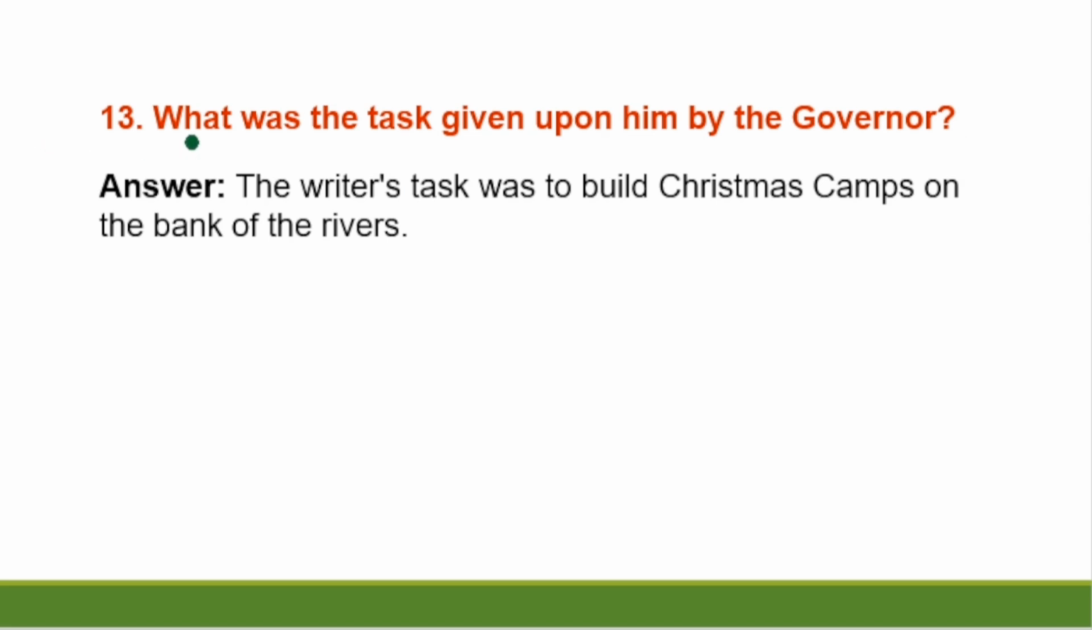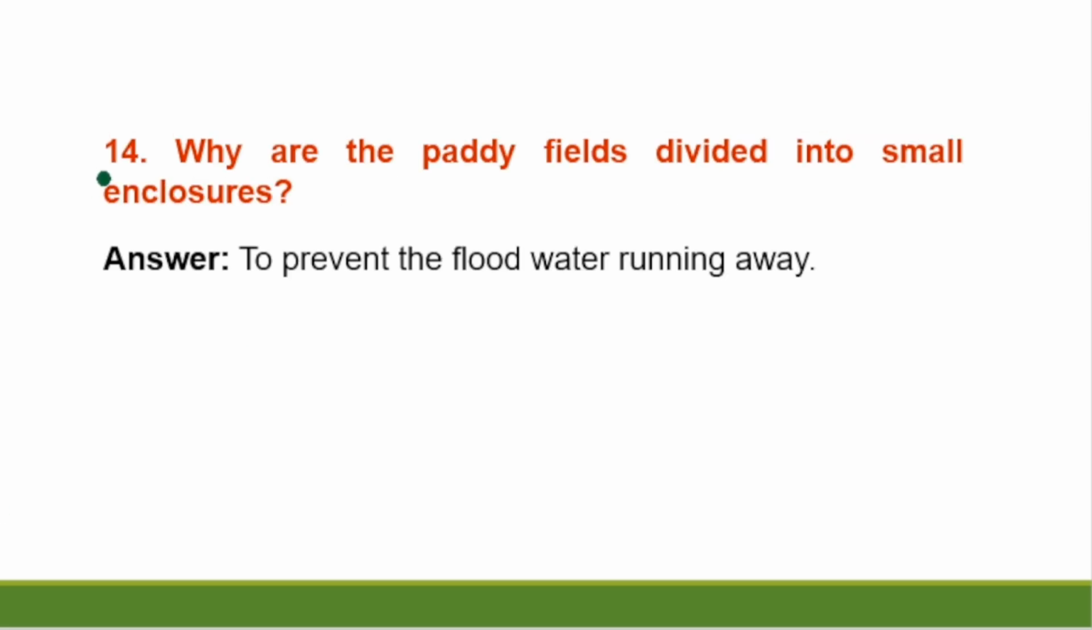Question number 13. What was the tax given upon by his governor? Answer. The writer's tax was to build Christmas camps on the bank of the rivers. Question number 14. Why were the paddy fields divided into small enclosures? Answer. To prevent the flood water running away.